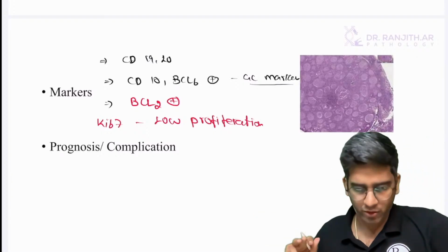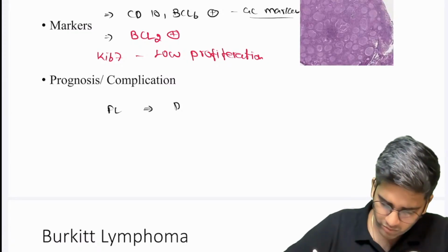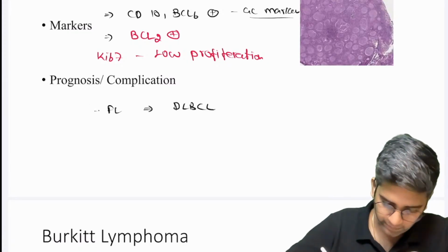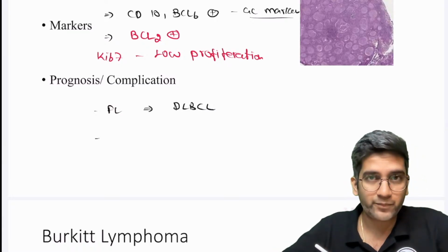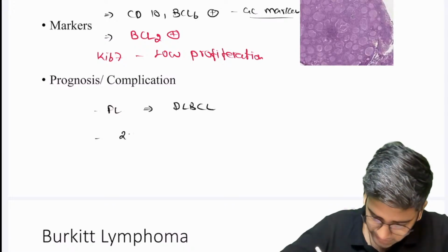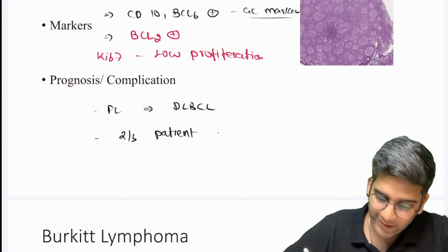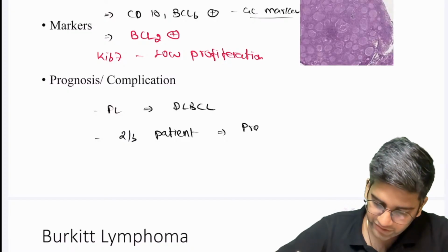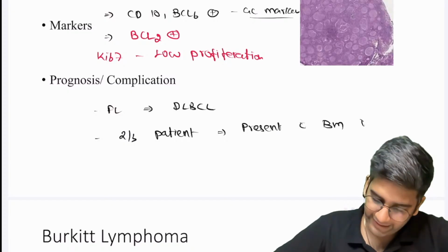Perfect. Prognosis. Same. Follicular lymphoma can also go to DLBCL. That's the template. And one problem of follicular lymphoma being indolent, slow growing: 2/3 of patients, because of the slow growth, don't come to a doctor and they present with bone marrow involvement.